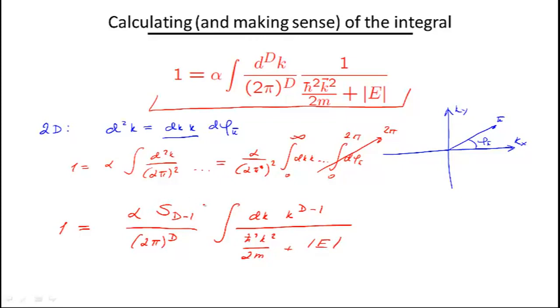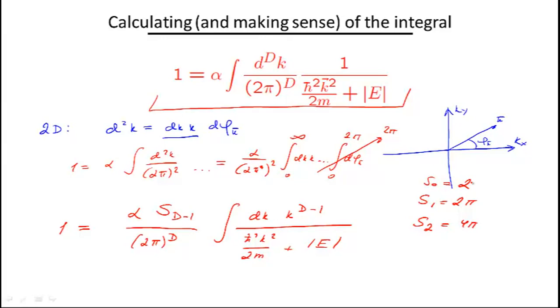This S sub d minus 1 is the integral that comes out of the angle. So in 2 dimensions it will be simply 2 pi. I wrote it in this form because it corresponds to a d minus 1 dimensional sphere. In 2 dimensions it would be basically integrating over the circle. In 3 dimensions it would be integrating over the solid angles that cover the entire sphere. So S1 is equal to 2 pi, as we just found out. S2 is going to be equal to 4 pi. Well, we can formally introduce S0, which is just 2, etc.